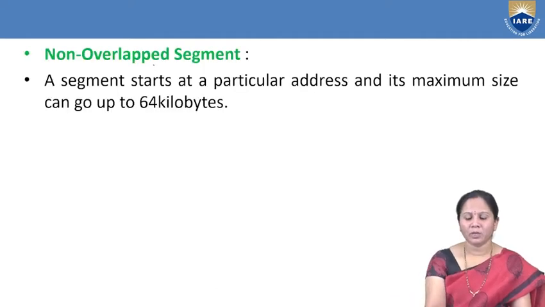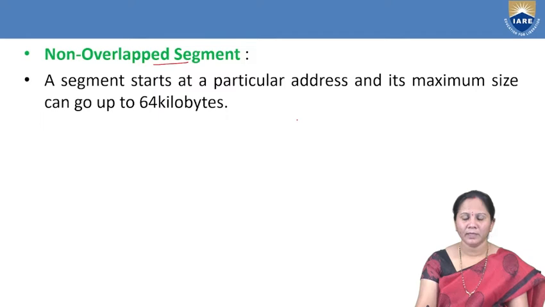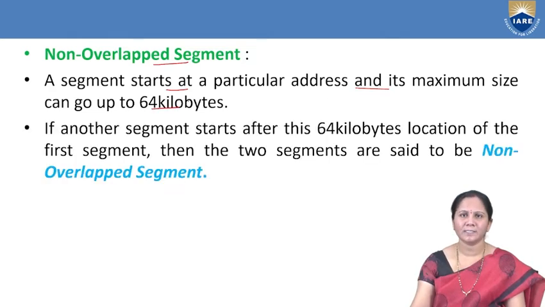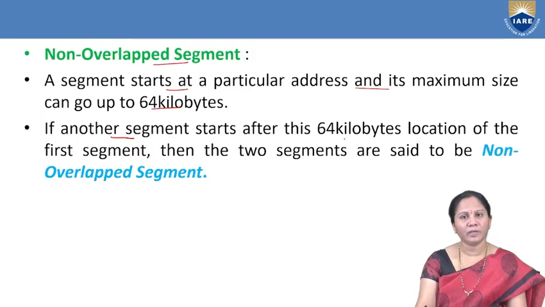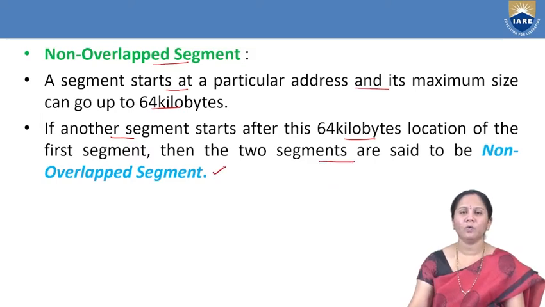Now, coming to the non-overlapping segment, the first segment starts at a particular address and each segment's maximum size is 64 kilobytes. But if another segment, CS2, starts after the 64 kilobytes of the first segment, CS1, then those two segments are called non-overlapping segments.